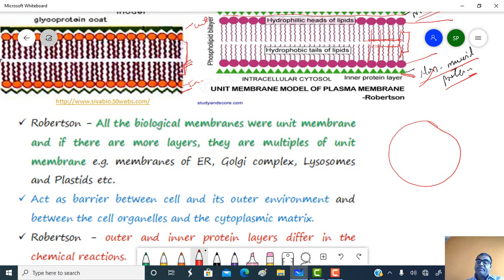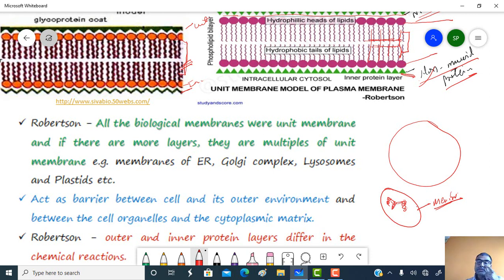These membranes are also unit membranes. Suppose we consider this as the structure of the chloroplast, then the chloroplast also contains a membrane, and this membrane is a unit membrane.